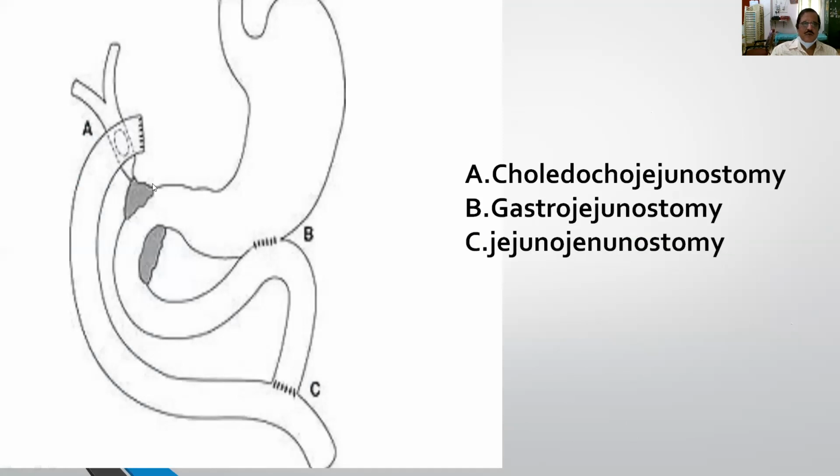And this is the Whipple's resection, where we are doing triple anastomosis. This is a common bile duct where we resect and anastomose to the jejunum, that is choledochojejunostomy. And this is gastrojejunostomy. This is the second anastomosis. And third one is jejunojejunostomy. We will cut the jejunum and anastomose here so that there won't be any bile reflux. So this is the third anastomosis, jejunojejunostomy. So this is called triple anastomosis. This is choledochojejunostomy, and this is gastrojejunostomy. This is jejunojejunostomy.